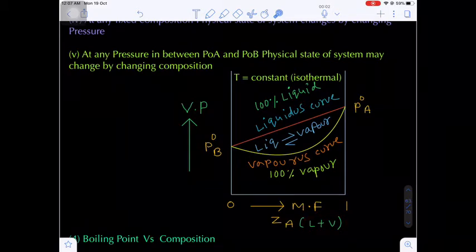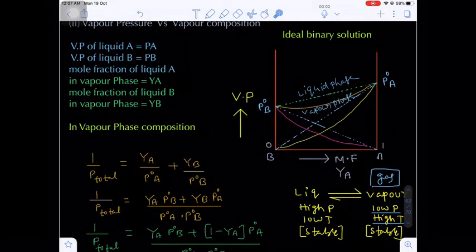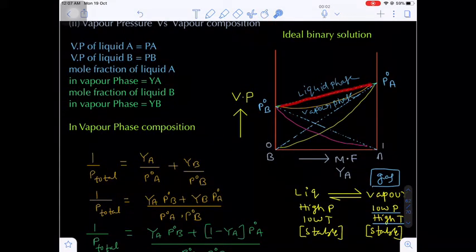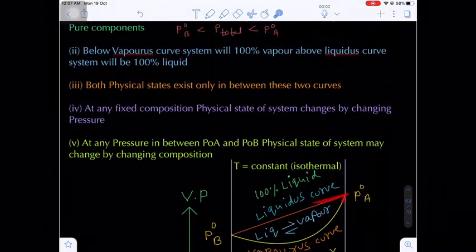This straight line corresponds to the liquid curve, and this curved line corresponds to the vapor curve. Just now I explained in the second graph: the straight line corresponds to the liquid phase, and below the straight line the curved line corresponds to the vapor phase.